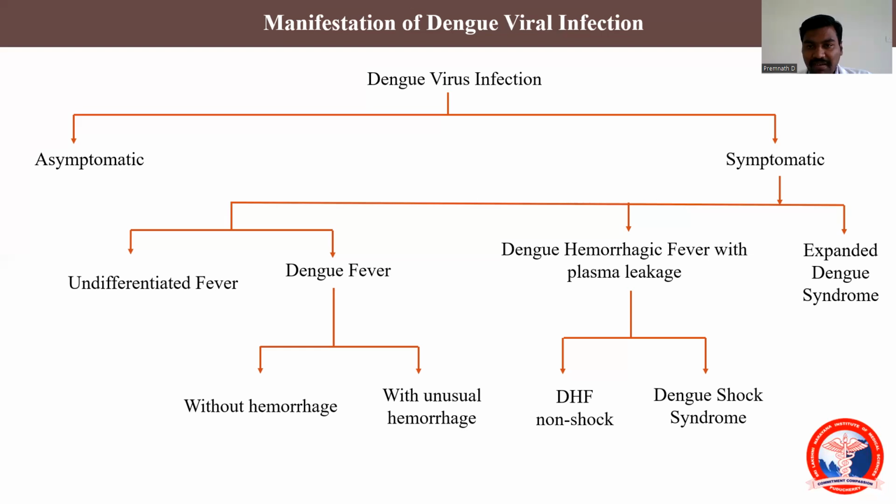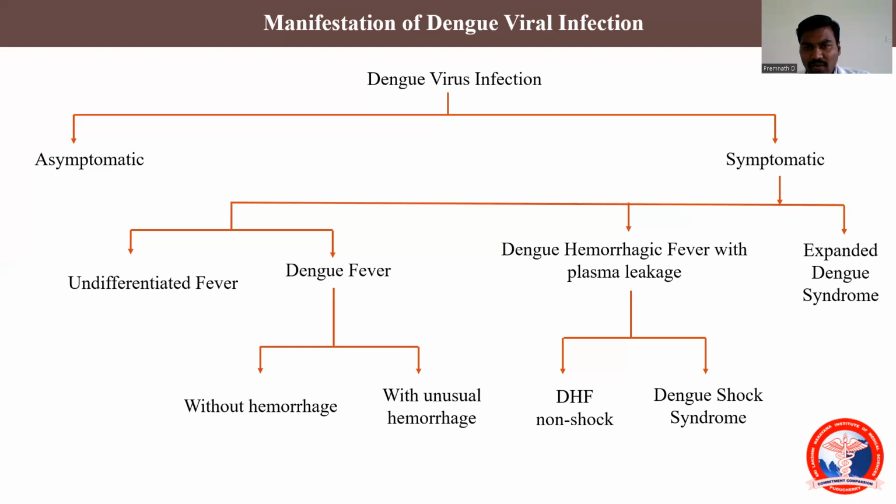In a few cases, it may manifest as dengue hemorrhagic fever. Dengue hemorrhagic fever means the patient may present with some bleeding manifestations like petechiae or ecchymosis, or even spontaneous bleeding like epistaxis or black tarry stools. If the patient reports late, there's a more severe stage. The patient may present with dengue shock syndrome. The patient will be in circulatory shock, with low blood pressure, a weak pulse, blood pressure that cannot be recorded, or cold clammy limbs, all the signs of dengue shock syndrome.